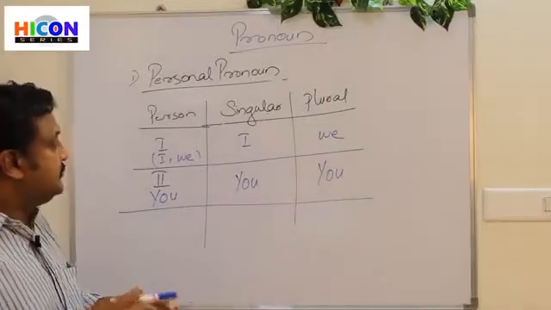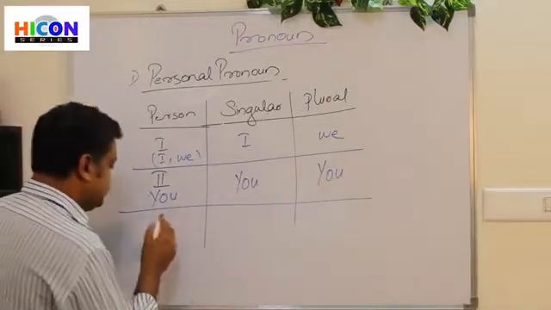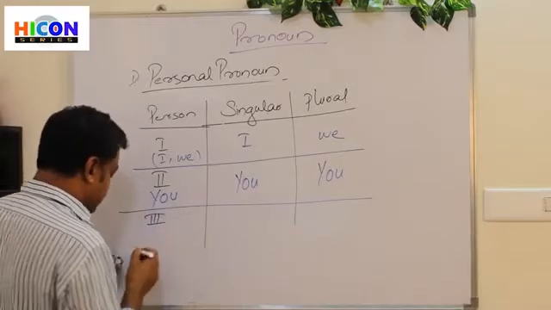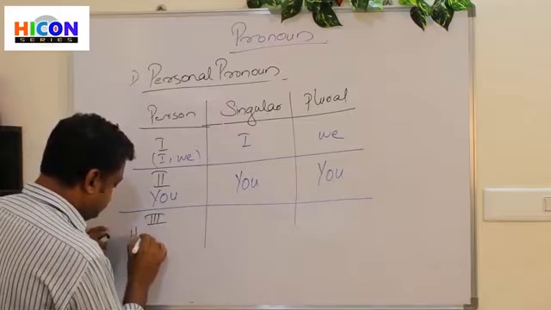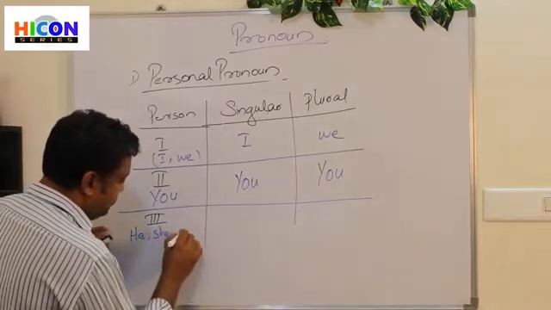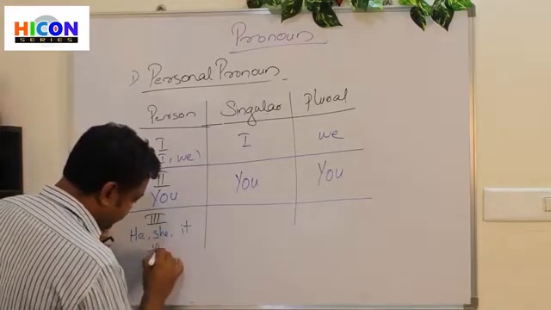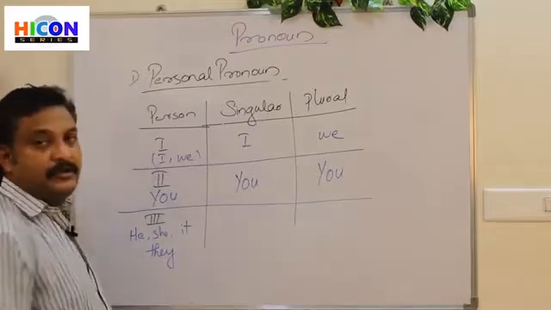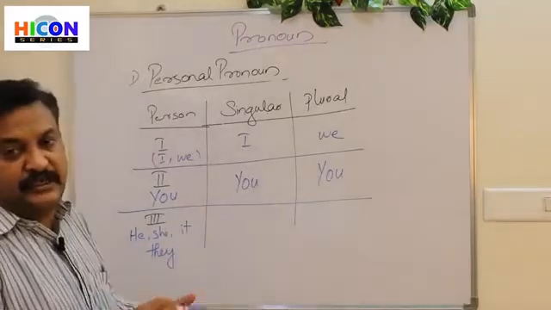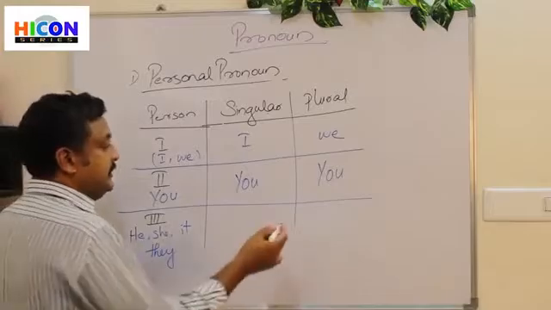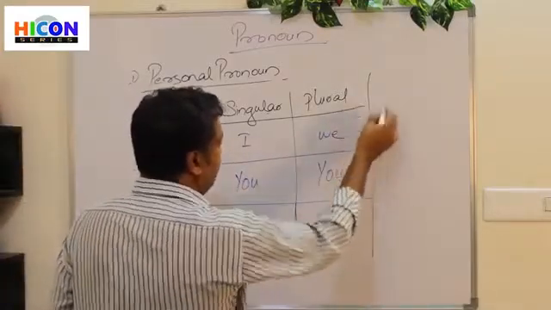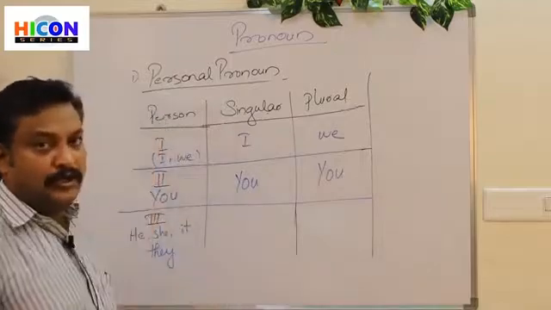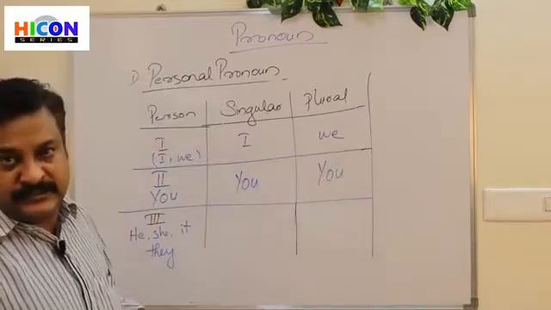Now, which are the third personal pronouns? He, she, it, they. When we use he, how many people will be there in that? Only one boy, only one person.